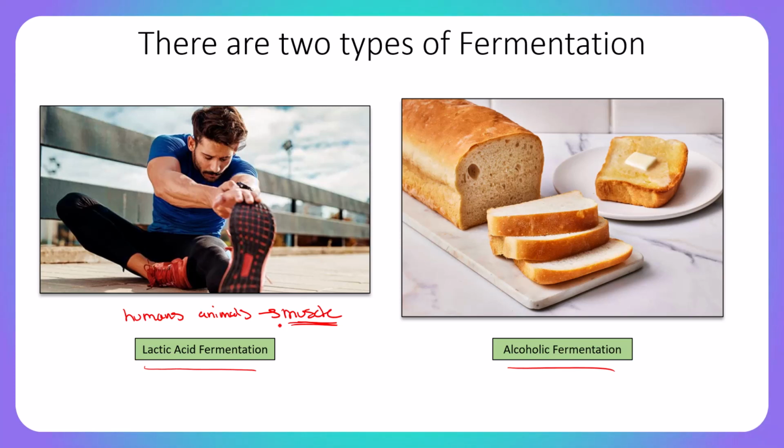Now, alcoholic fermentation would be within yeast cells, which is obviously one of the ingredients for baking bread. And again, we'll talk about that in a minute. Yeast cells have to be added to dough in order to cause it to rise, and the yeast cells are going to be producing the alcohol during the dough rising process, which will eventually get baked out of our bread, and that leaves these characteristic holes that we become used to seeing within a loaf of bread. Muscle cells are going to go through lactic acid fermentation. Yeast cells are going to go through alcoholic fermentation.